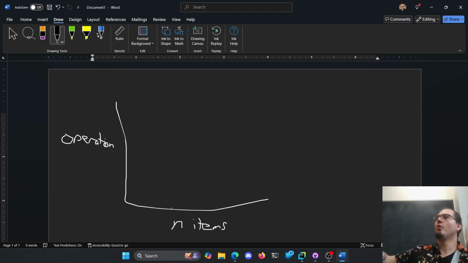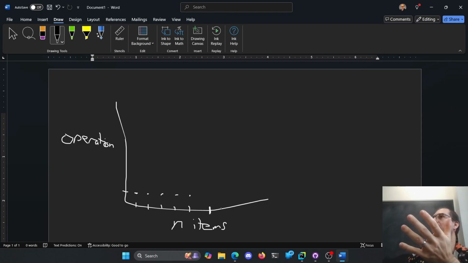So if I'm oversizing my list here, and I've got room for 10 things, to add item number 1 is 1 operation. Add item number 2, 1 operation. Add item number 3, 1 operation. Item number 4, 1 operation. Item number 5, 1 operation, right? If I've got room for it, it just throws it down at the end. Nothing has to happen.